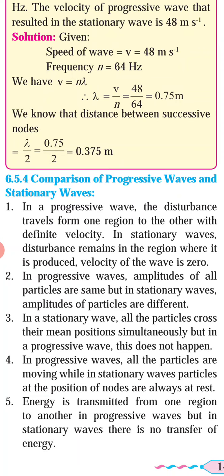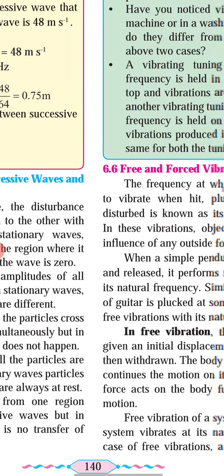In progressive waves, all the particles are moving, while in stationary waves, particles at the position of nodes are always at rest. Energy is transmitted from one region to another in progressive waves, but in a stationary wave, there is no transfer of energy.